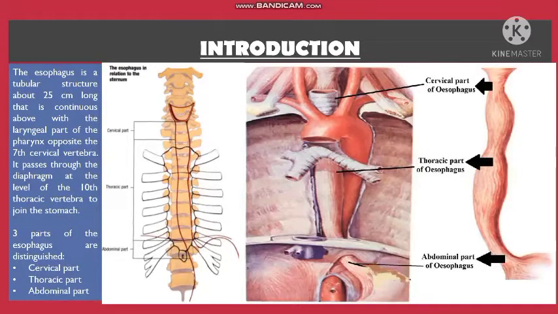The esophagus is a tubular structure about 25 cm long that is continuous above with the laryngeal part of the pharynx opposite to the 7th cervical vertebra. It passes through the diaphragm at the level of the 10th thoracic vertebra to join the stomach. Three parts of the esophagus are distinguished: cervical part, thoracic part, and the abdominal part.